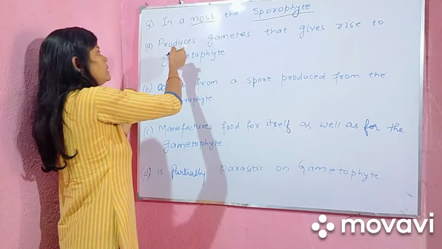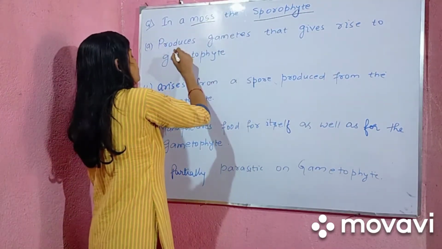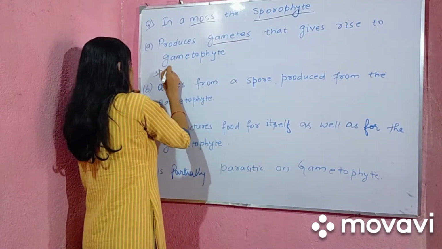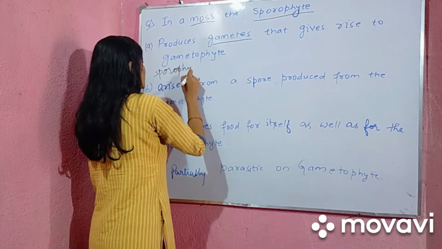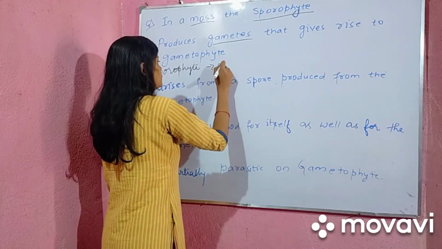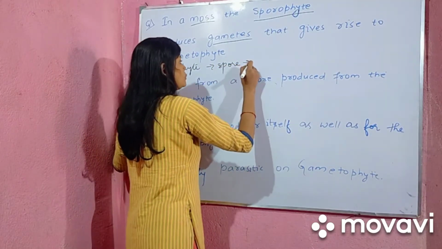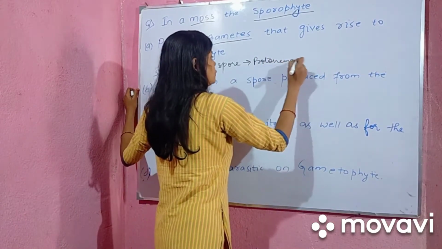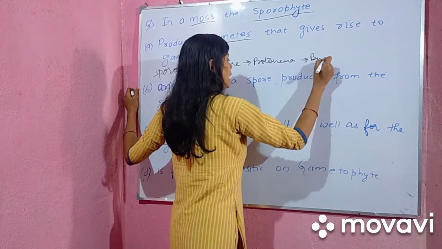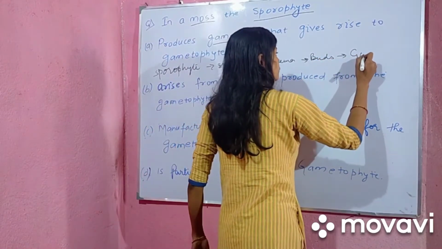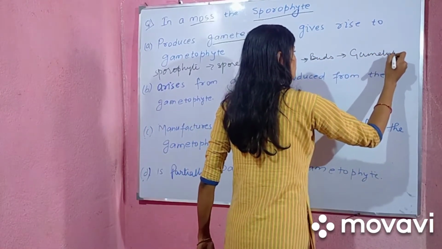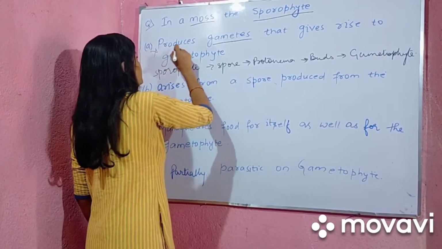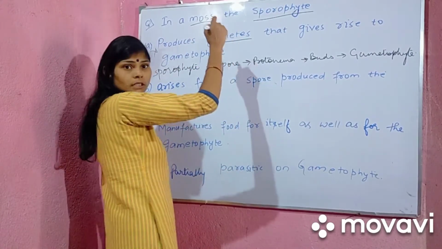So let's come to option number A. In a moss, the sporophyte produces gametes. As I said earlier, the sporophyte is producing spores. It is not producing gametes. And these spores produce protonema. Protonema produces buds, and these buds produce the gametophyte. So this option is wrong because the sporophyte is producing spores instead of gametes.